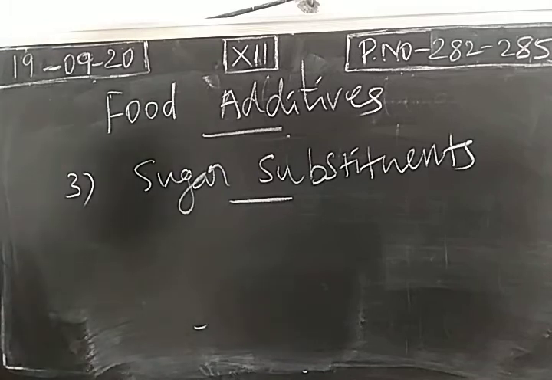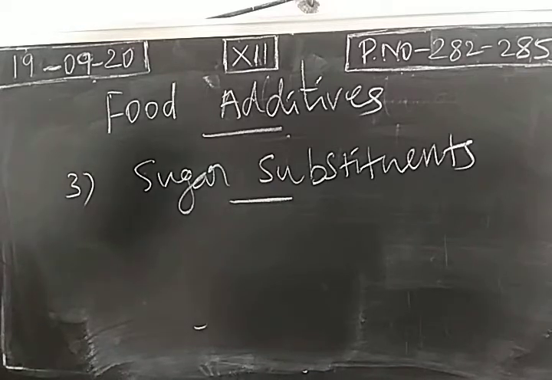So we use sucrose as a common sugar, right? Like table salt, we use one more common substance. It's called sucrose. So instead of sugars, we can use some other chemical substances. We use sucrose and glucose as sugars.